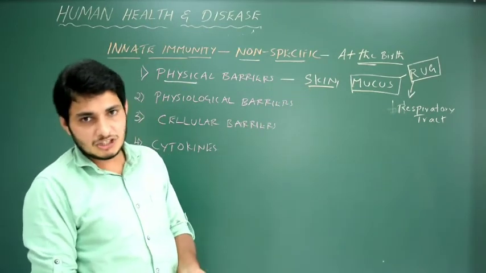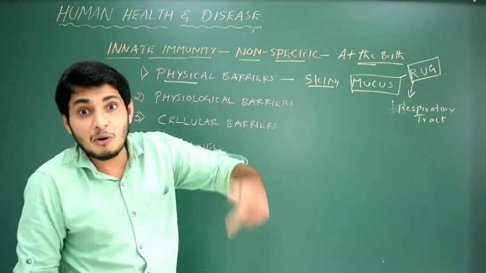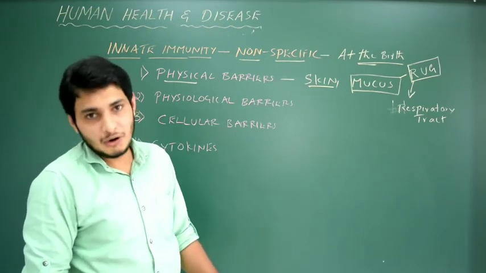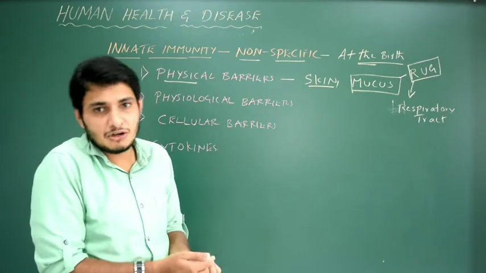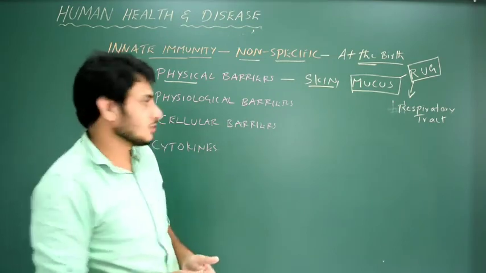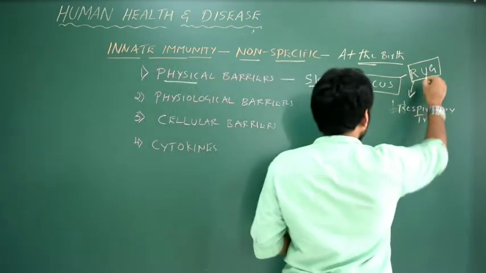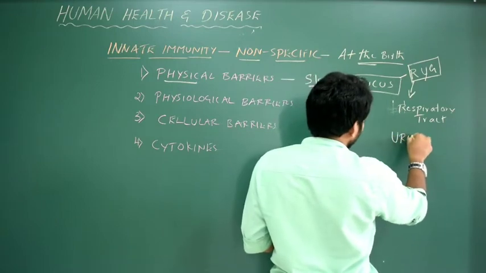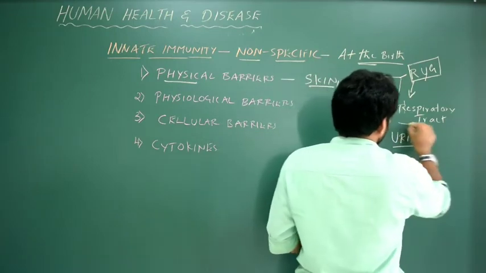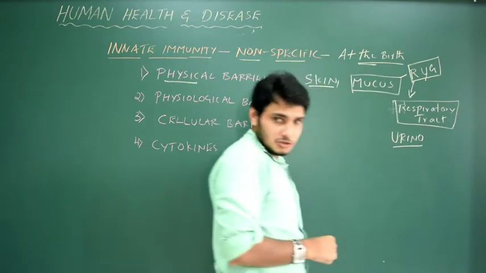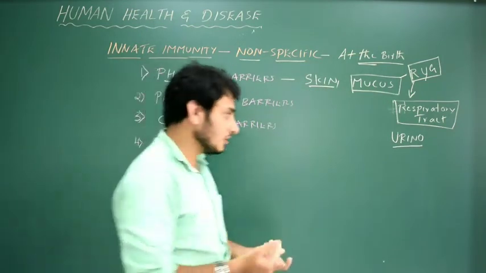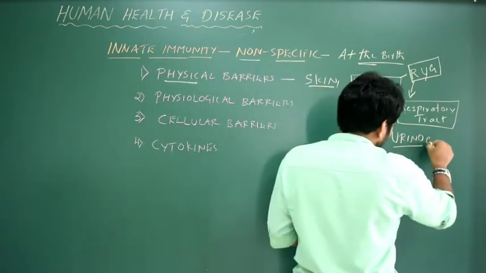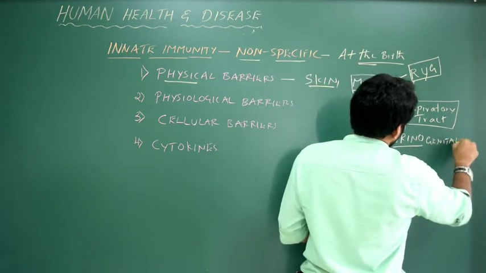They will not allow these microorganisms to enter the important cells of our lungs. You got it? If they get entry, then obviously they will cause disease, that is virulence. What is this U? U for urinogenital tract. Respiratory tract is obviously exposed because of nose and mouth. Urinogenital tract is also kind of exposed.